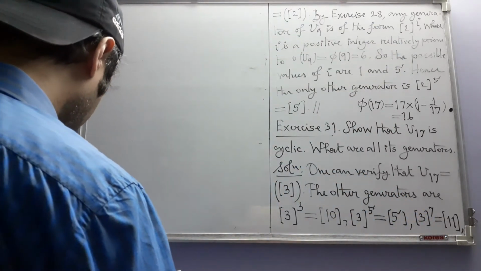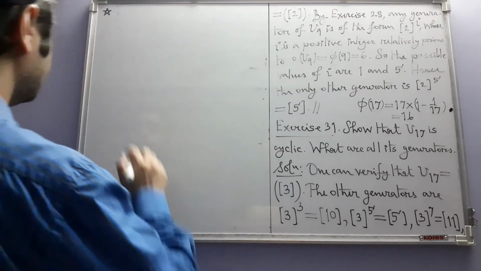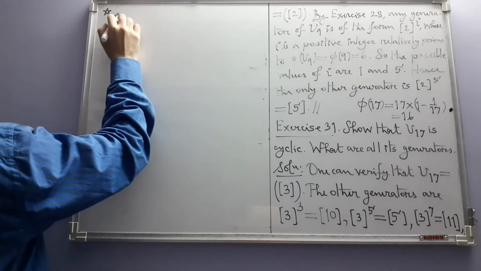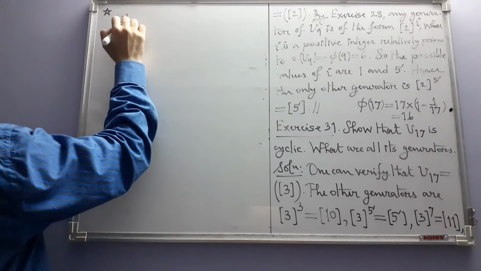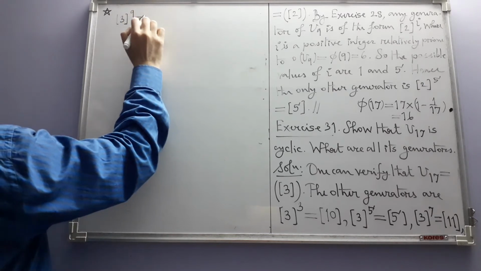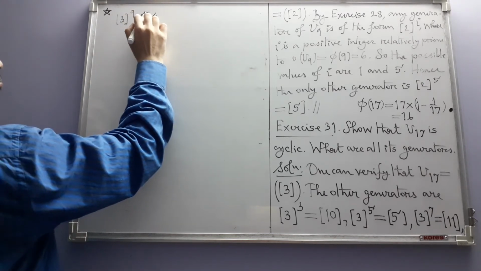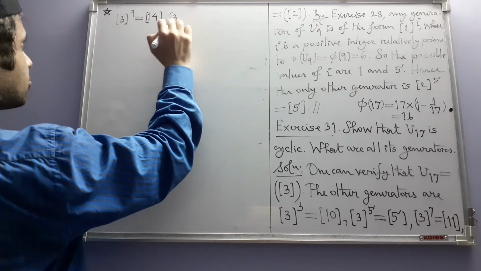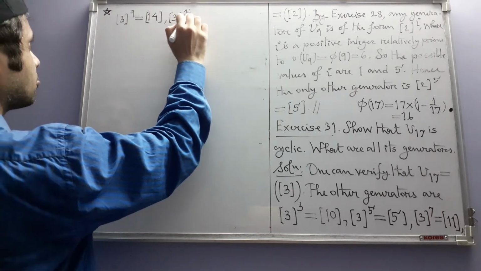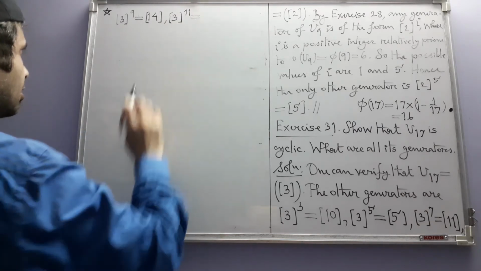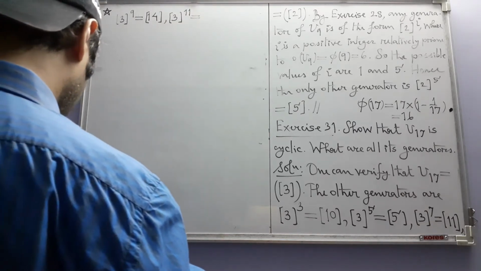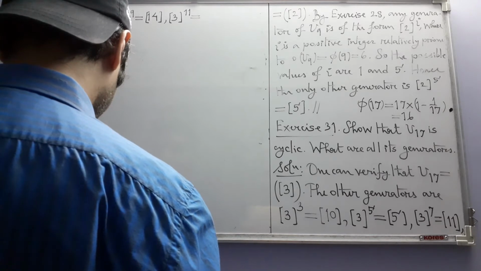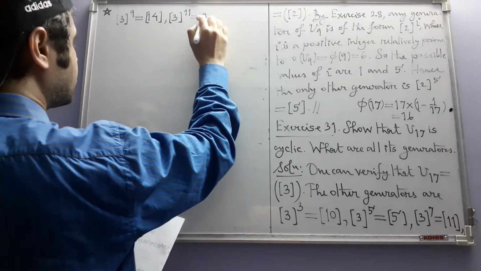Then 3 to the power 9. This is equal to 14. 3 to the power 11, that is 7.